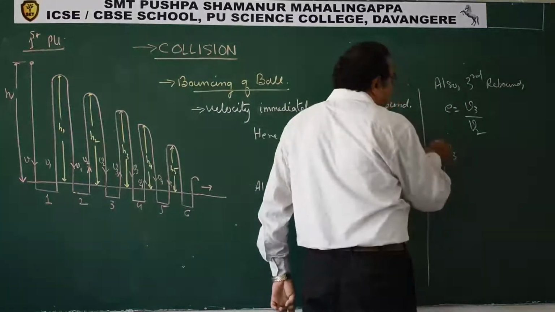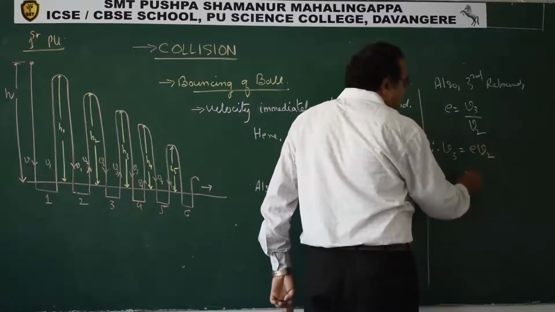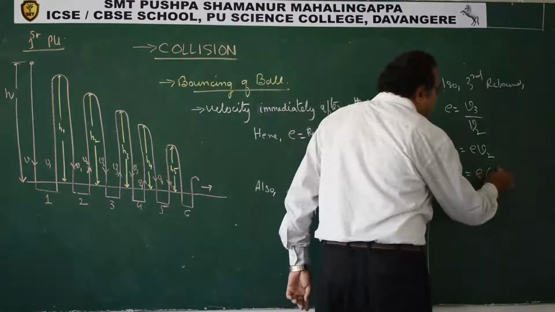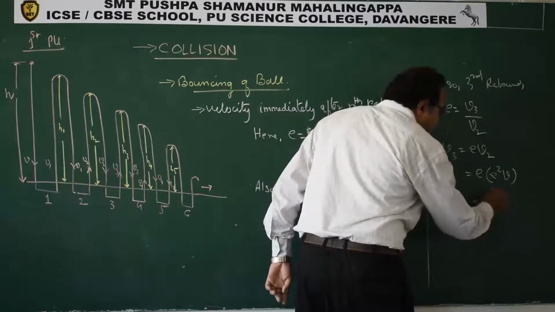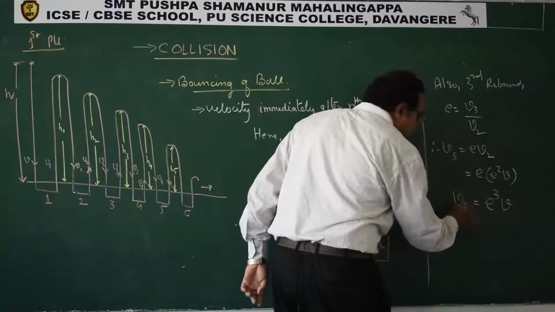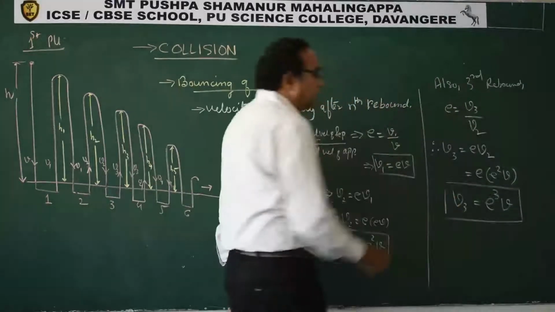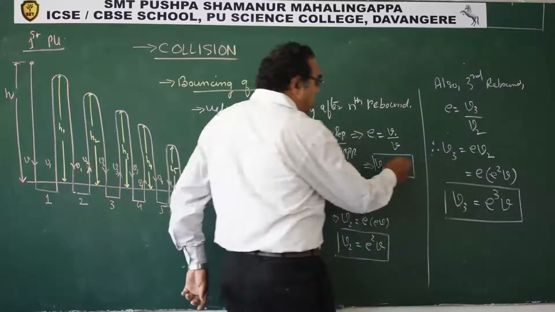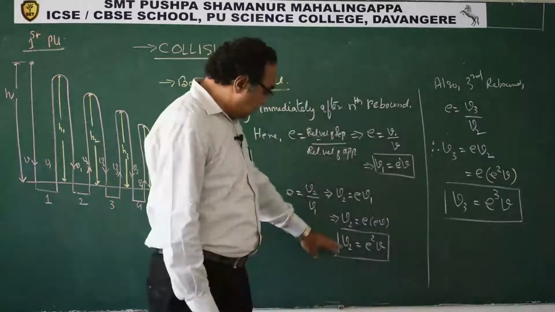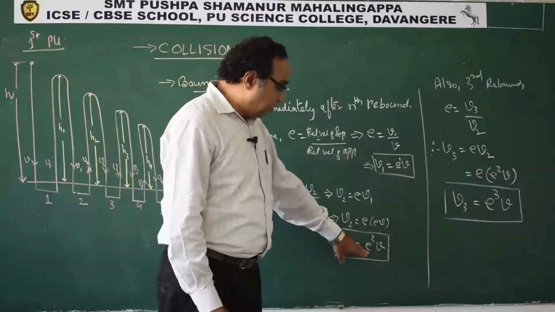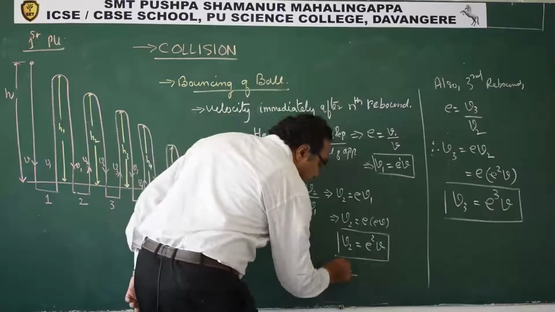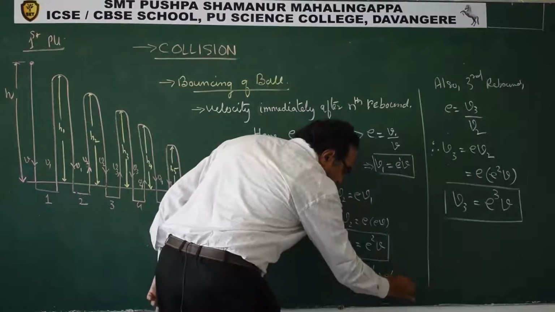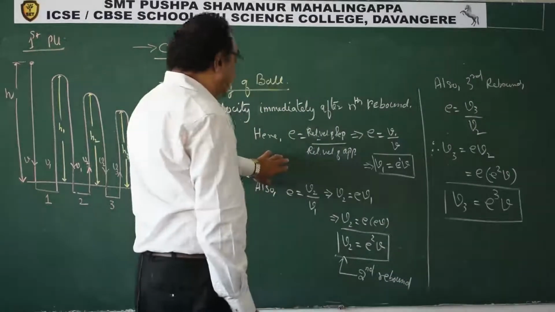So V3 is equal to E times V2, that is E times E square V, so that is E power 3 V. This is V3. Please see: first rebound, E power 1 into V. Second rebound, E power 2 into V.